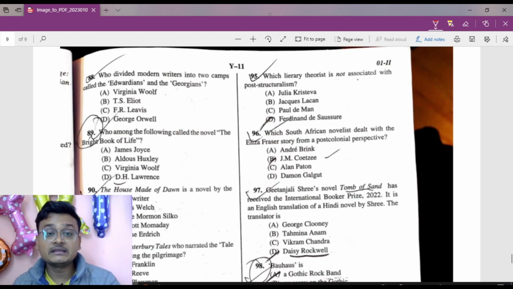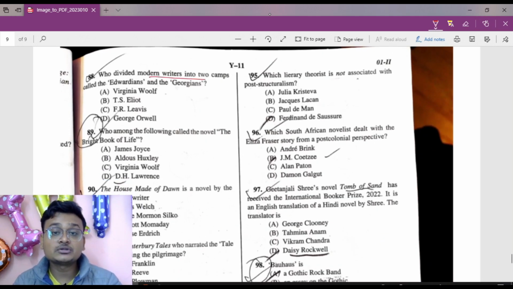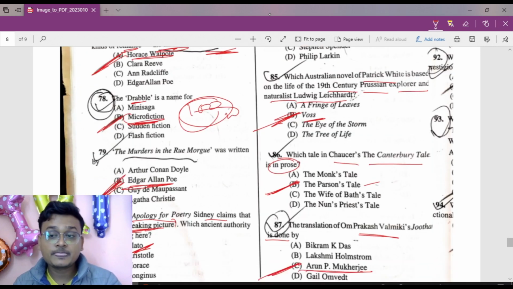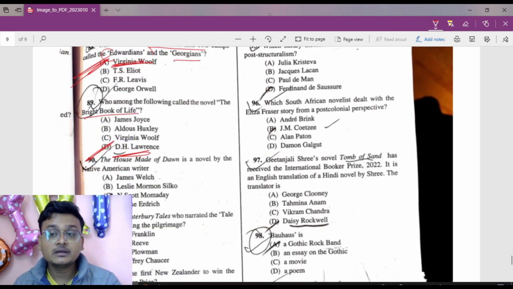Now move to question number 88. Who divided the modern writers into two camps, Edwardians and Georgians? It is Virginia Woolf. So 88 A. Now, who among the following called the novel the bright book of life? It is D. H. Lawrence. The novel as the bright book of life was called by D. H. Lawrence.